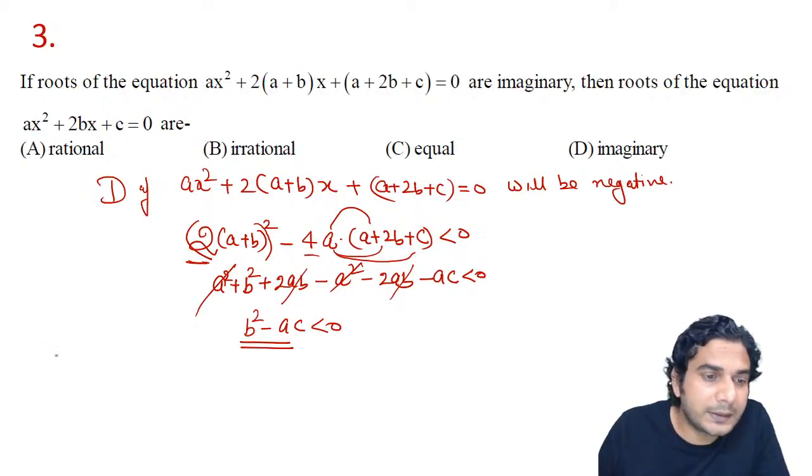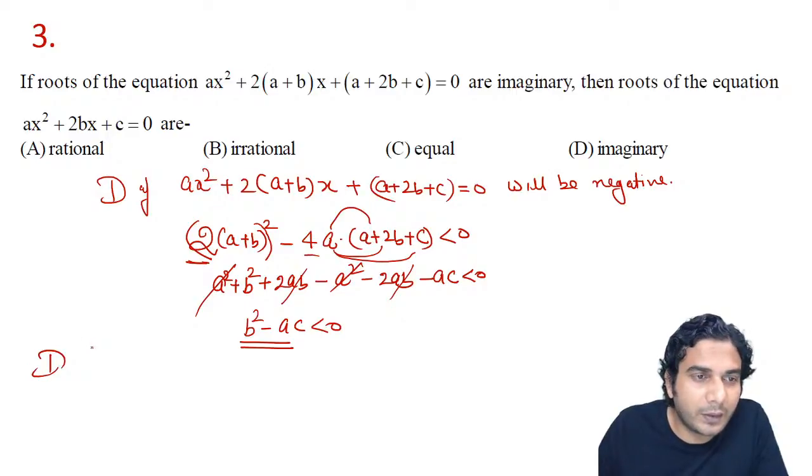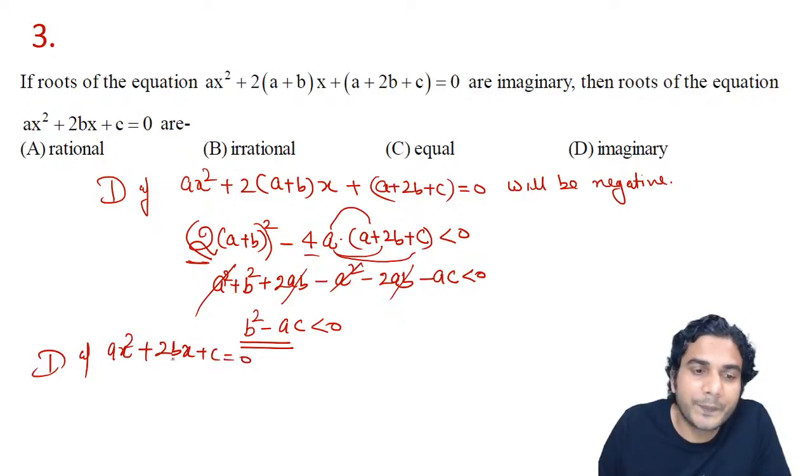Now let's write the discriminant of this quadratic, ax square plus 2bx plus c, to get the nature of the roots. If I write the discriminant of this quadratic, it will be 2b the whole square minus 4ac.